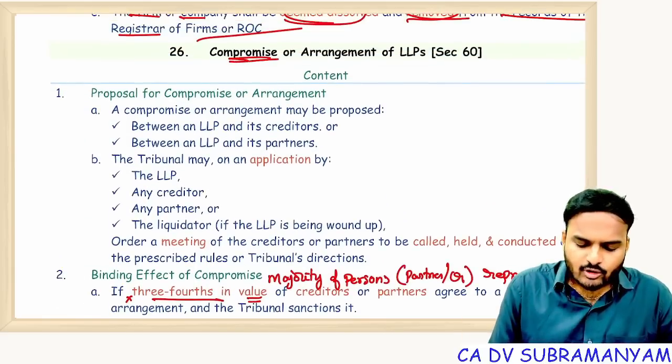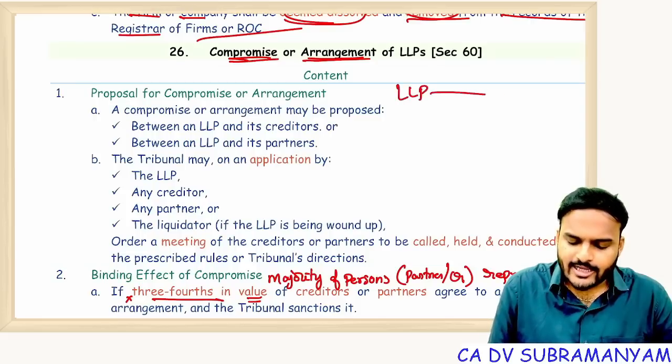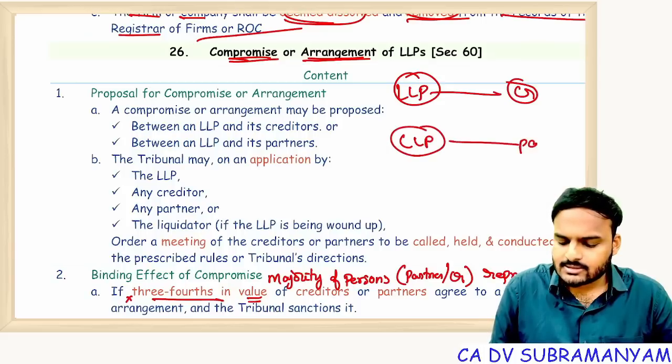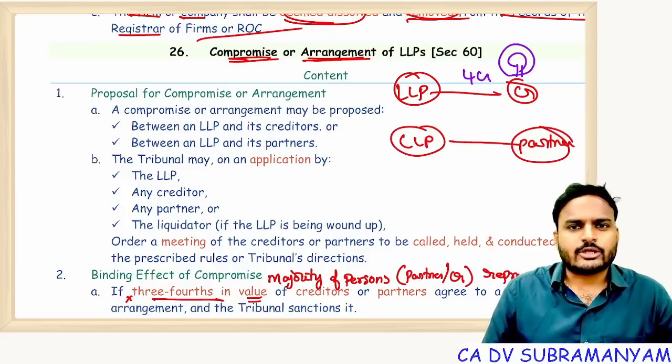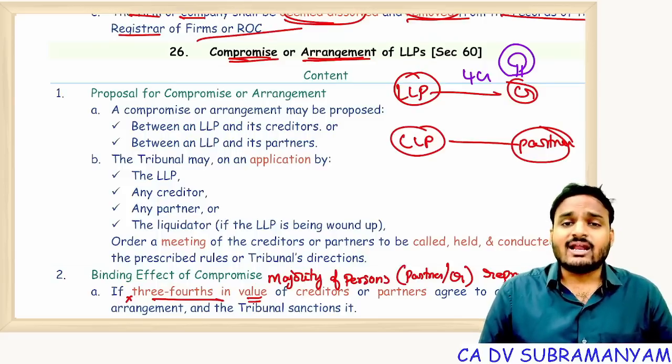First of all, why does compromise or arrangement come into the picture? There is a dispute between the LLP and creditors, or there may be a dispute between the LLP and partners. For example, the LLP borrowed 4 crores from SBI. Right now it is not in a position to repay that amount, and the LLP is requesting some internal reconstruction.